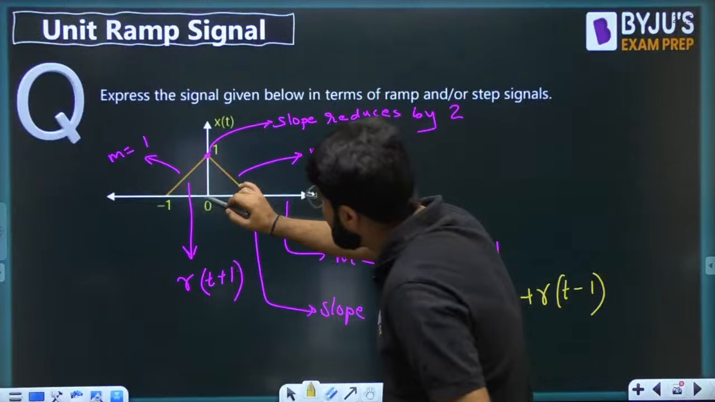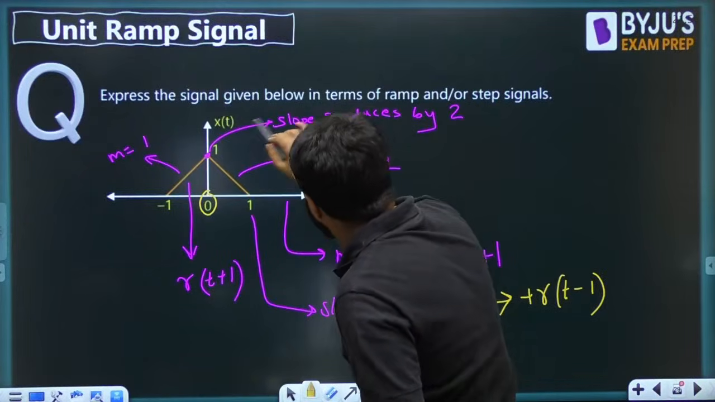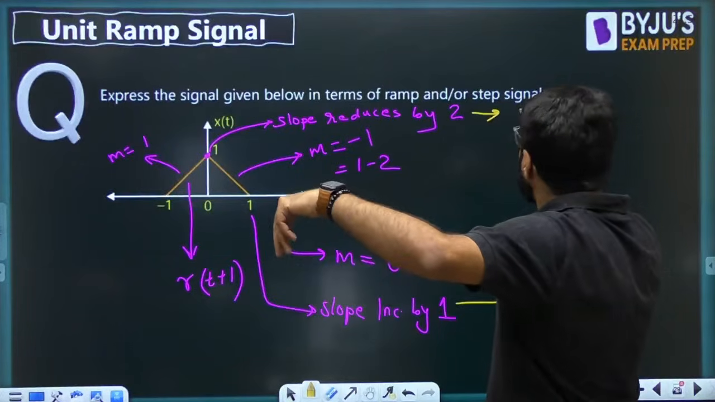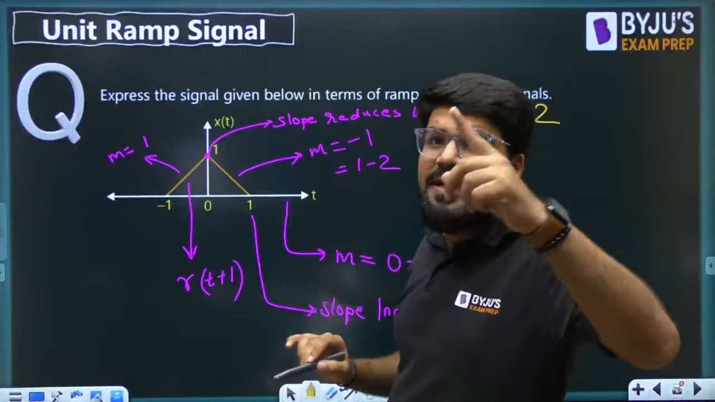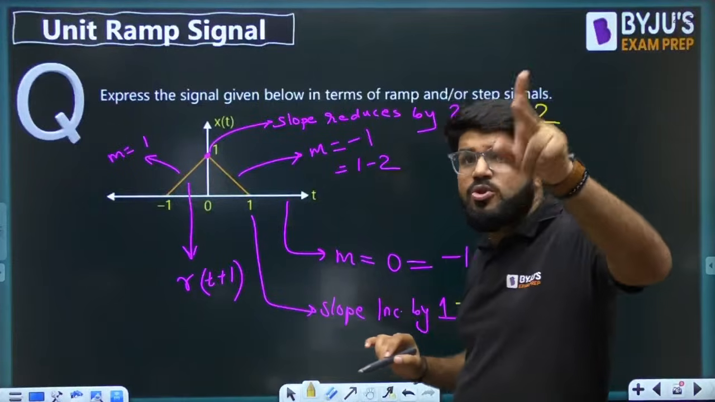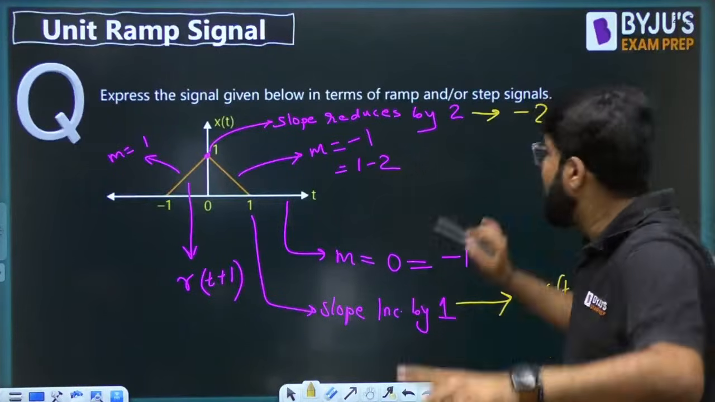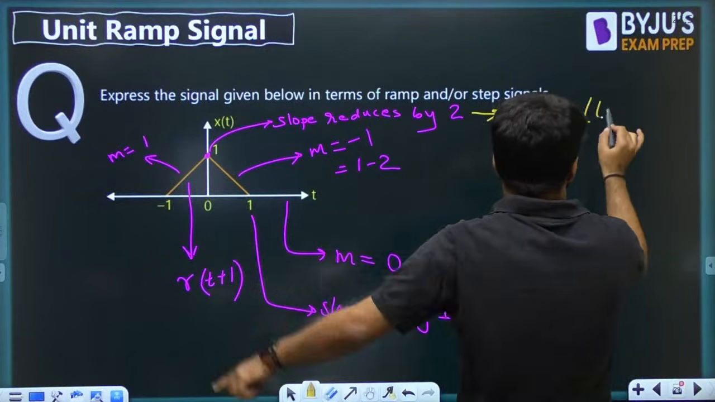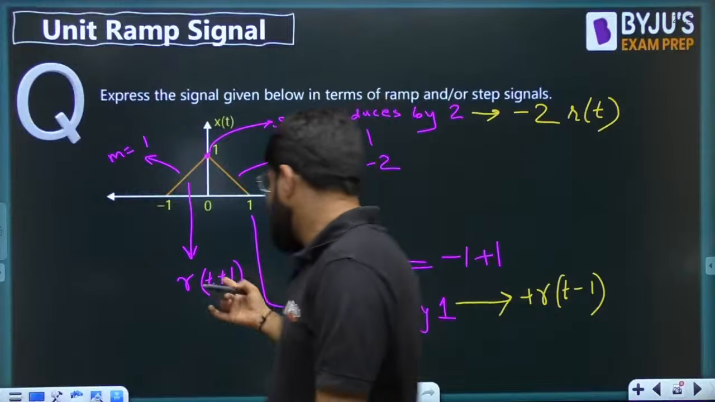Okay, what did we see here? This is the origin point, and at the origin you see a slope reduction by 2, right? Slope reduction by 2, so -2r. Ramp has one slope, but you need to reduce, and how much you need to reduce? 2. So -2r at what time? The time is origin, that is r(t), and this was r(t plus 1).